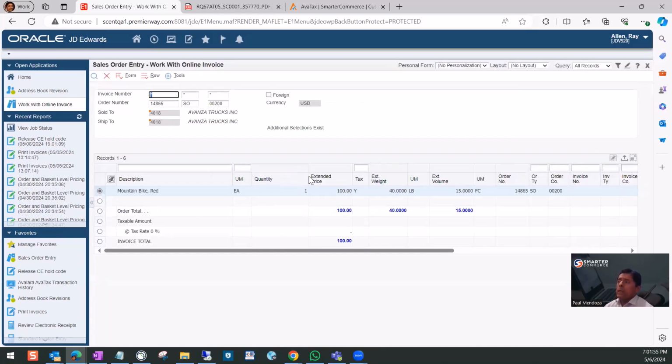As you can see, now we're doing a tax call to Avalara, and because the certificate is valid for that Florida region, now we can see the tax amount is 0. So that's the functionality for the process of the sales orders.